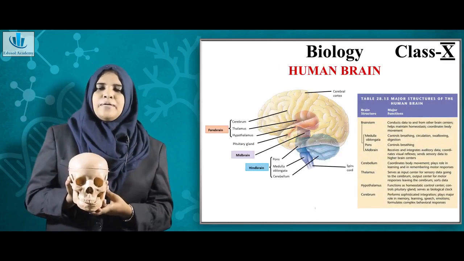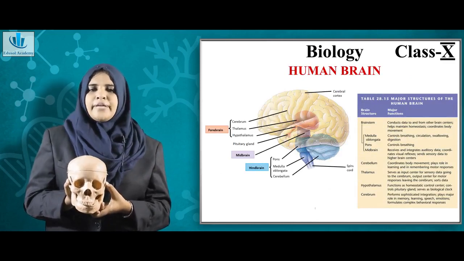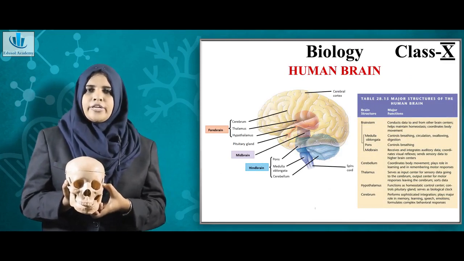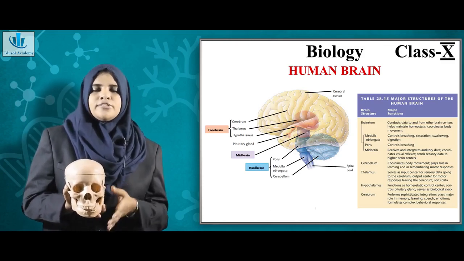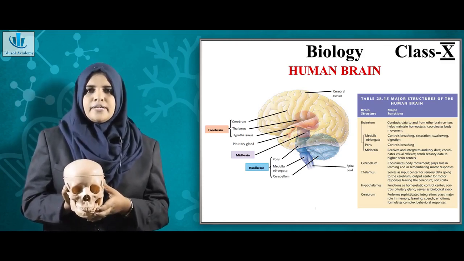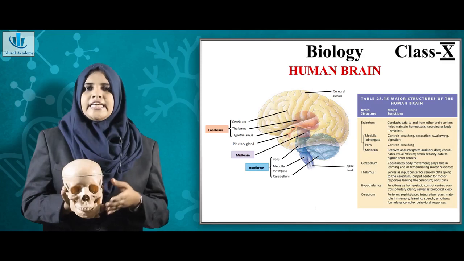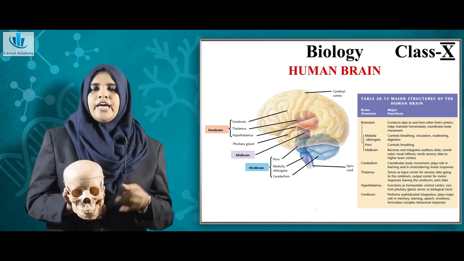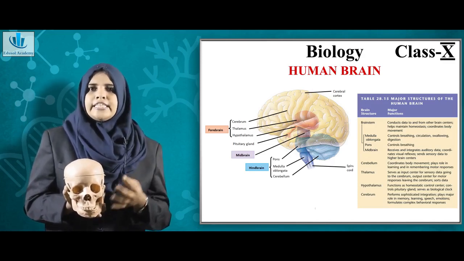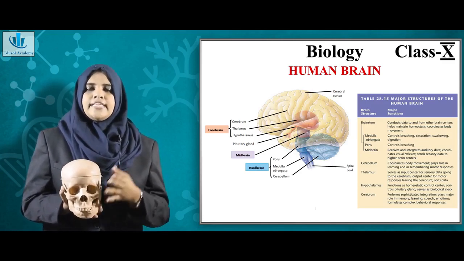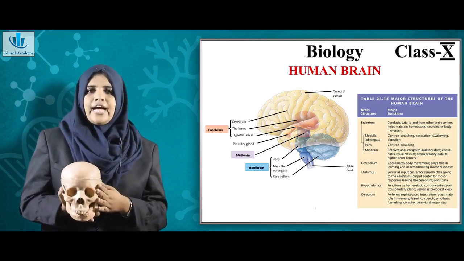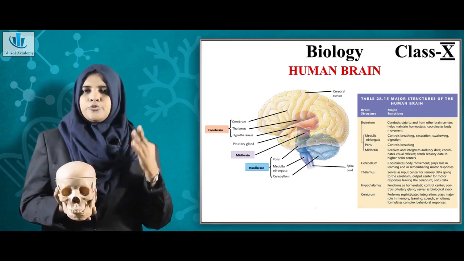Now, let us study about the human brain. The human brain is the most complex organ as well as the most important organ for all sorts of decision making. The human brain is the seat of your memory, intelligence, higher order thinking skills, etc. When we study the structure of the human brain, it can broadly be divided into three.